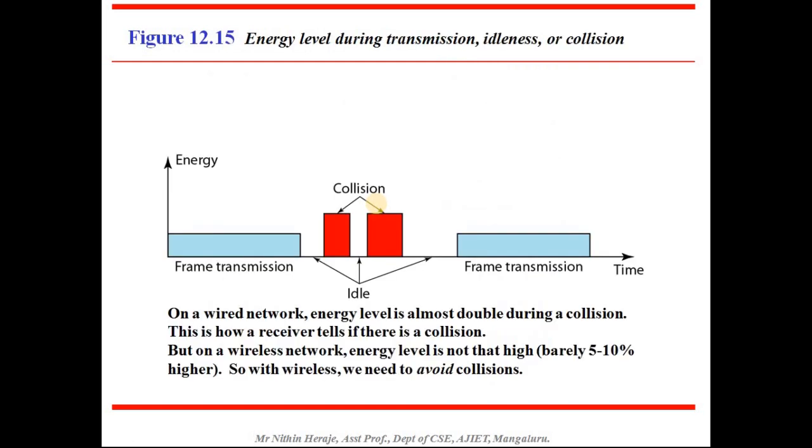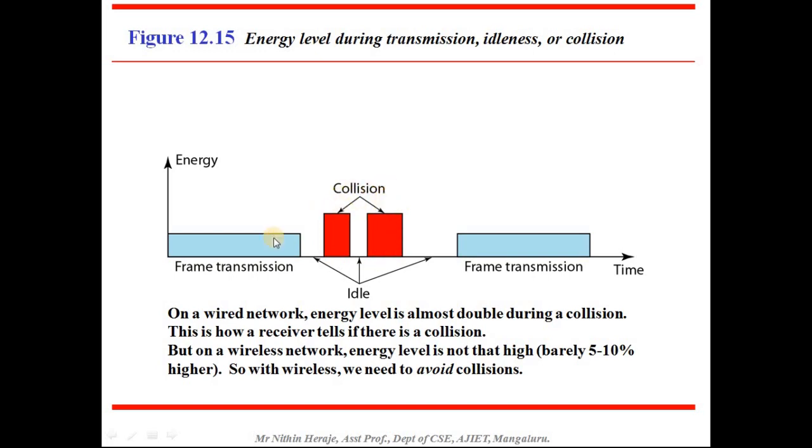So this is where you calculate the energy level during the transmission, idleness or collision. This is the normal frame transmission when it is a success, and at this particular point the medium is idle, and you can see this red. The energy level is almost double here, correct? This is for a wired network.